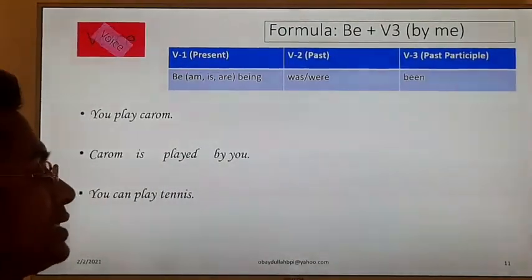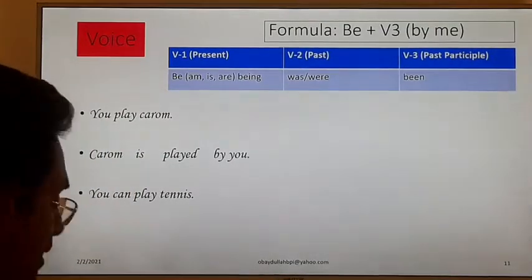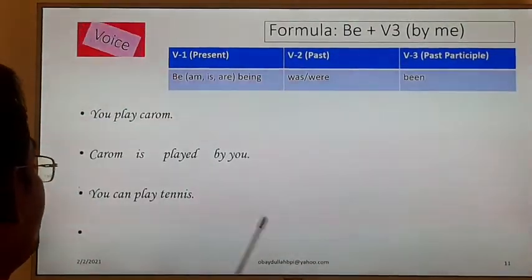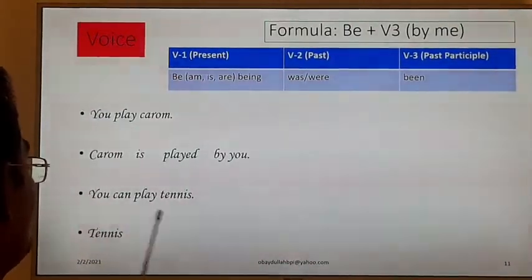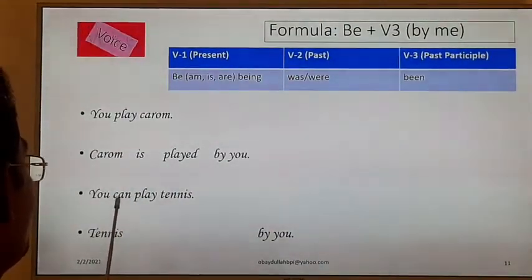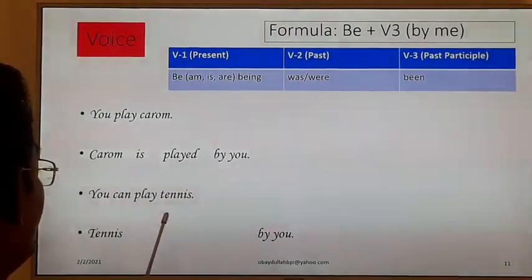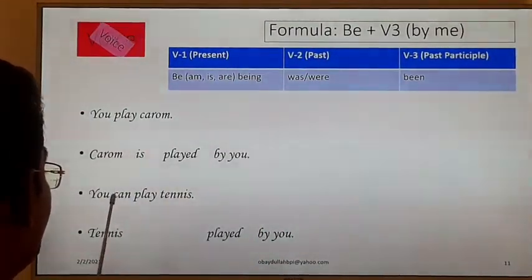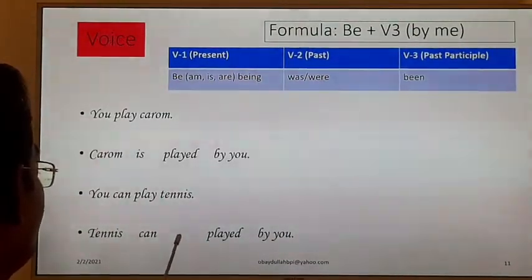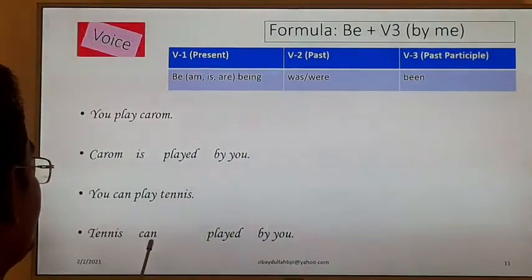Next sentence: you can play tennis. What will be the right answer? Tennis will be the subject and you will be by you, and there are two verbs, and between these two verbs we have to add another be verb. Play becomes played, verb number 3, can will stay the same, and I have to use the be verb here.